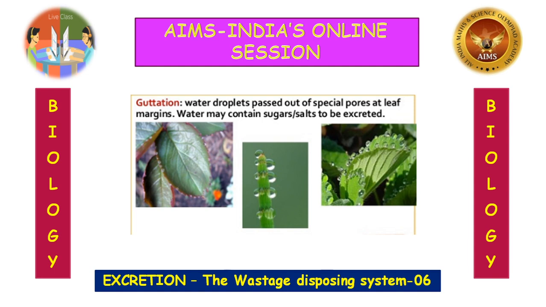So in part 5, we have studied the elimination of waste materials, or excretion, and release of substances in plants. So plants also excrete like animals, but the process is very slow.